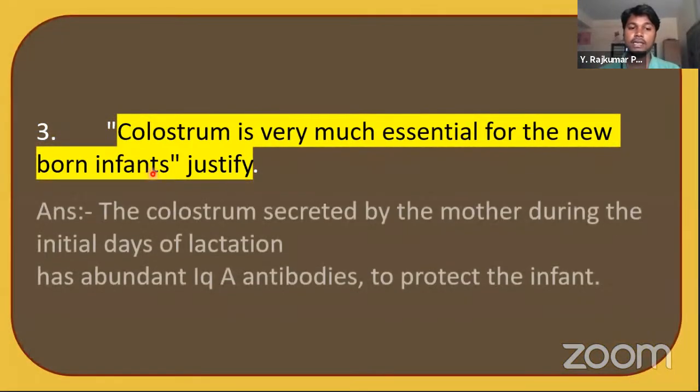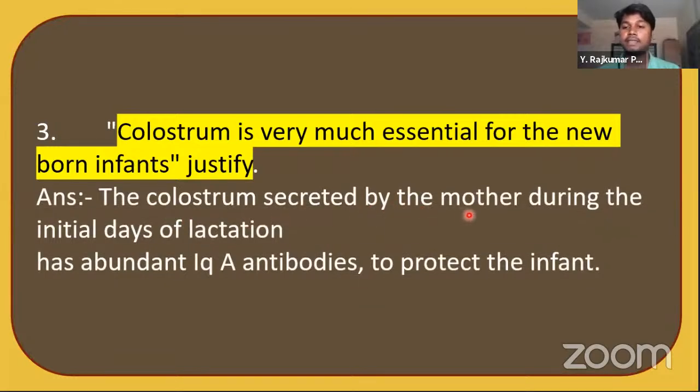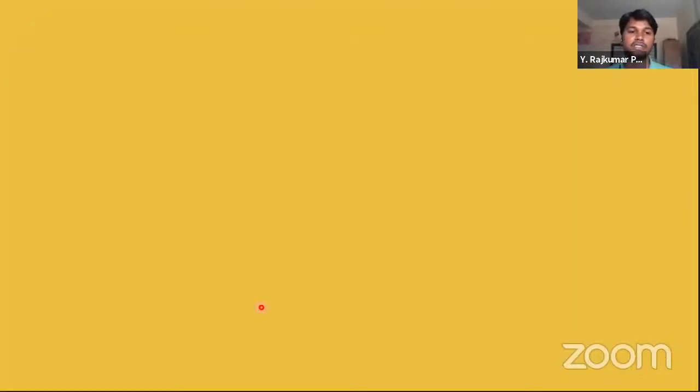Because the colostrum is secreted by the mother during the initial days of lactation. Lactation means the secretion of milk. It has abundant immunoglobulin A antibodies, and they protect the infant. So why is it most important? Because it has immunoglobulin A antibodies. They help the infant to fight against diseases. Okay, let's go to the next question, that is the fourth.